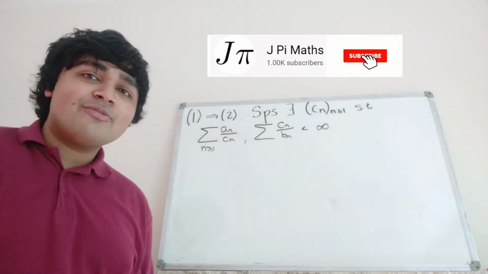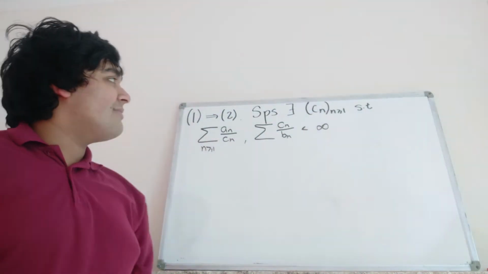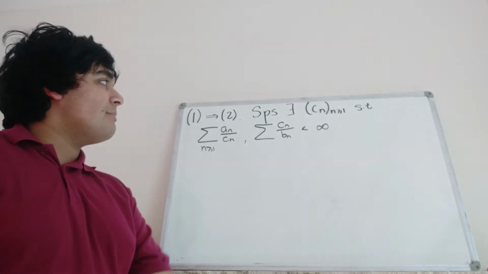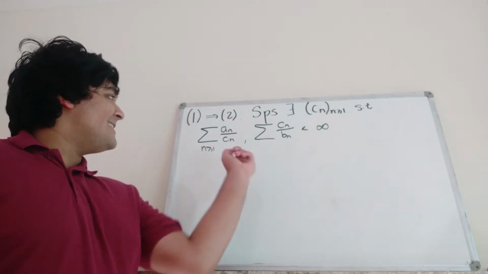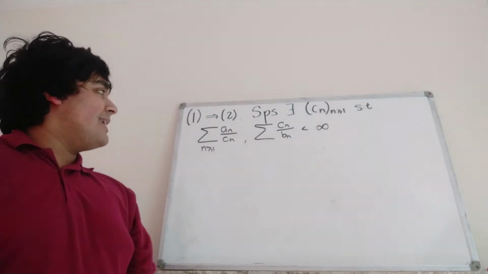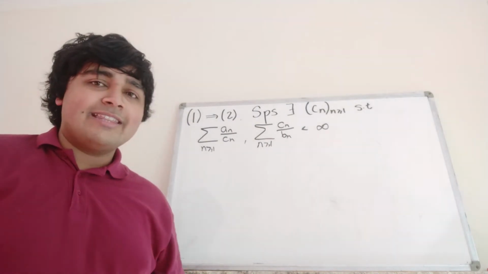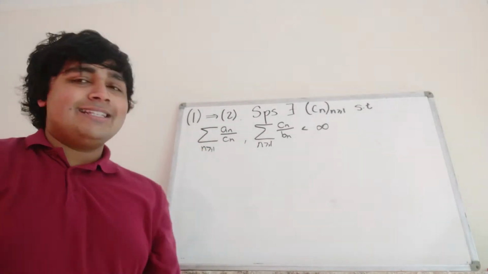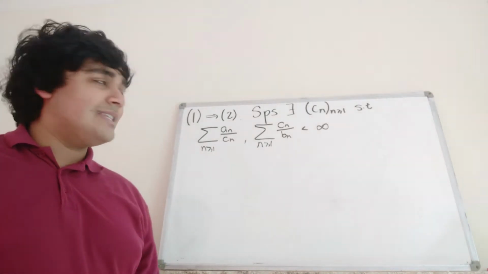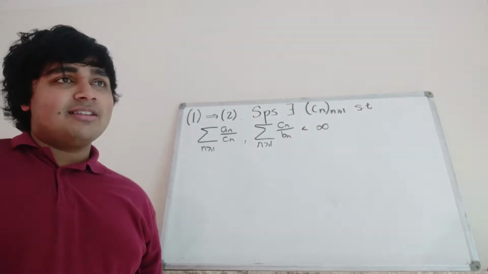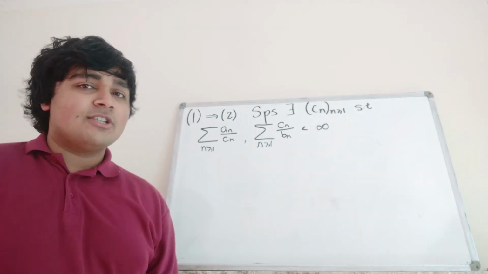Okay, so let's start by proving that if 1 is true, then 2 is true. So we're going to suppose that we have a sequence of positive real numbers, c_n, such that the sum from n equals 1 to infinity of a_n over c_n and the sum from n equals 1 to infinity of c_n over b_n both converge, i.e. they're both finite, because remember everything in this is positive, a_n and b_n, they're positive sequences, and c_n is also a positive sequence. Okay, we want to show that the sum from n equals 1 to infinity of the square root of a_n over b_n converges as well.